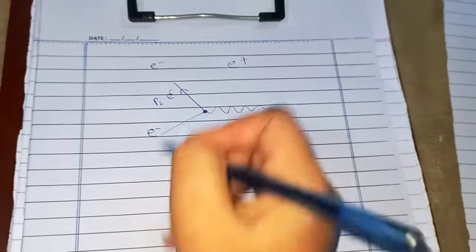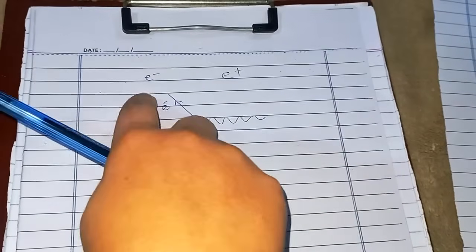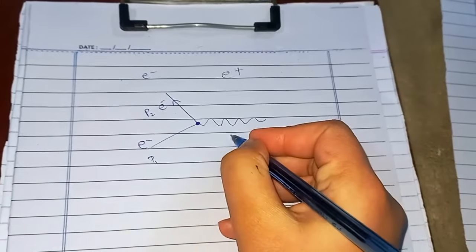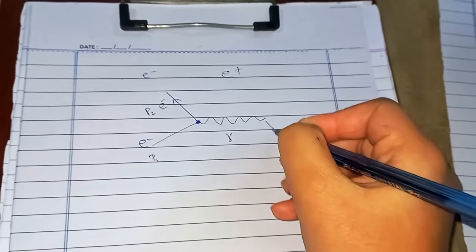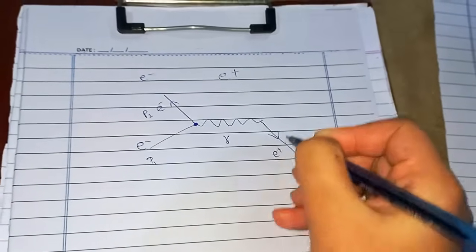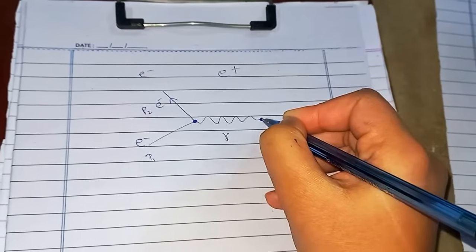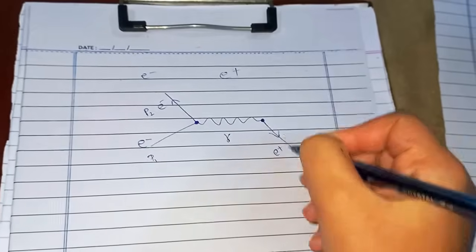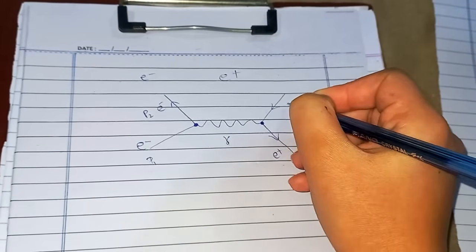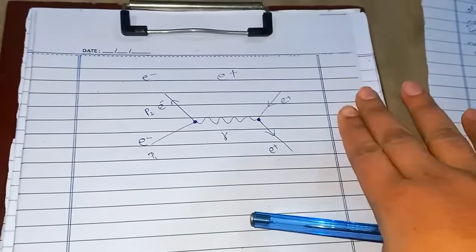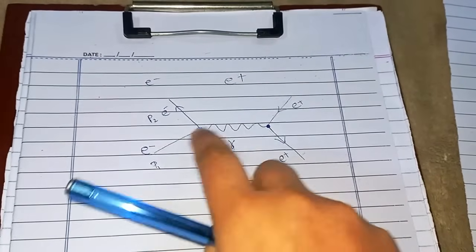Here it was p1, here it emitted a photon and its momentum changed. Now this virtual photon is unstable and it will be absorbed by some other particle, let's say a positron. The positron absorbs this virtual photon at some other position, and after absorbing it, the momentum of the positron changed and it moved away in this direction.